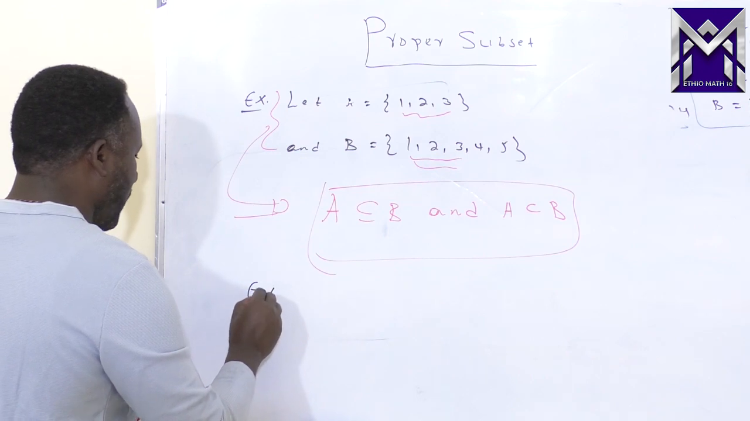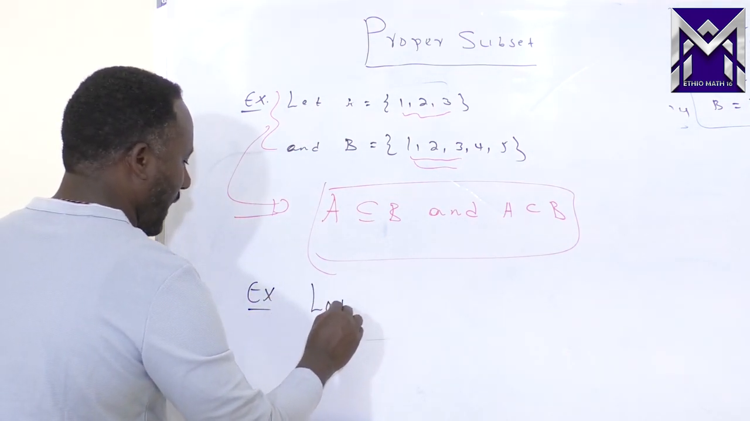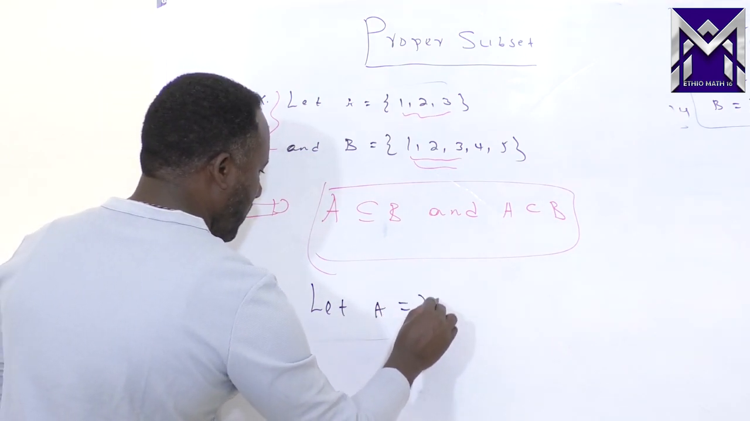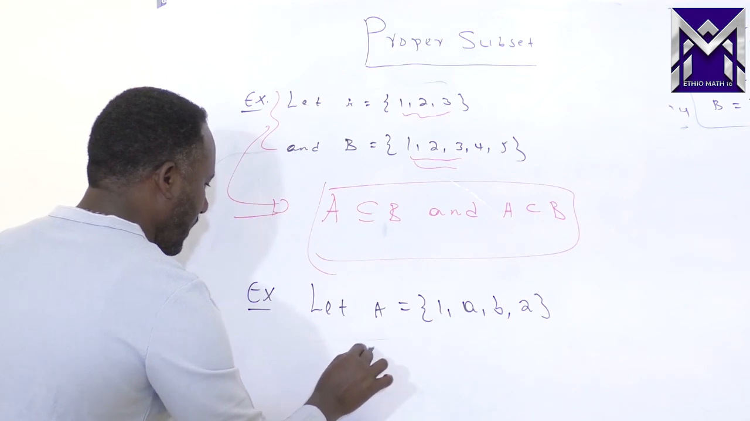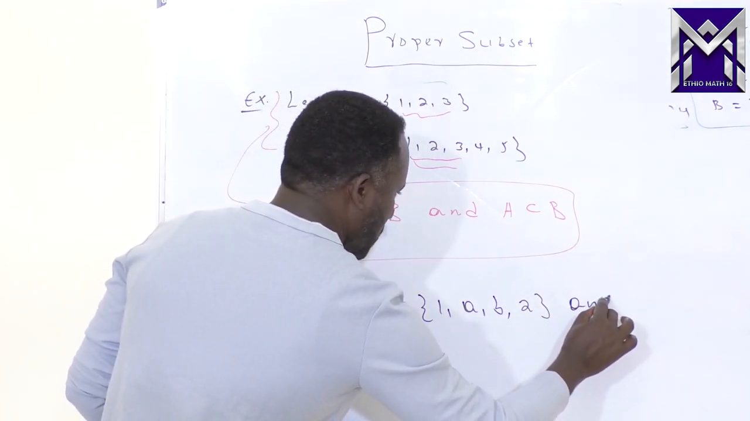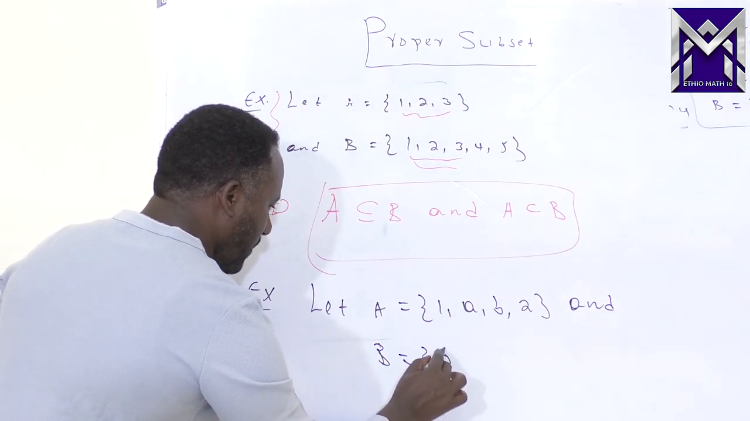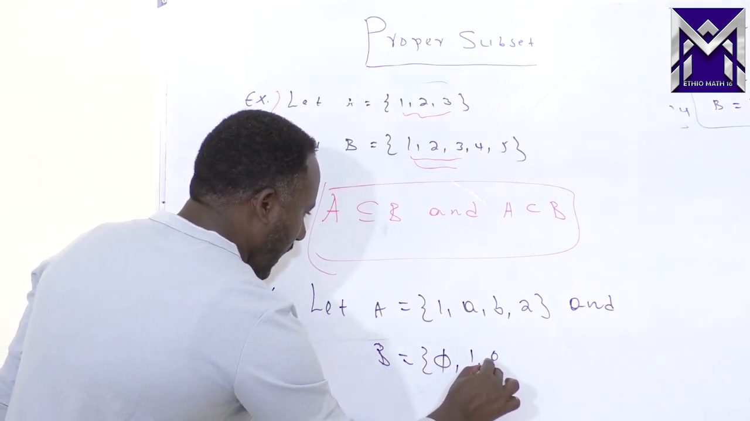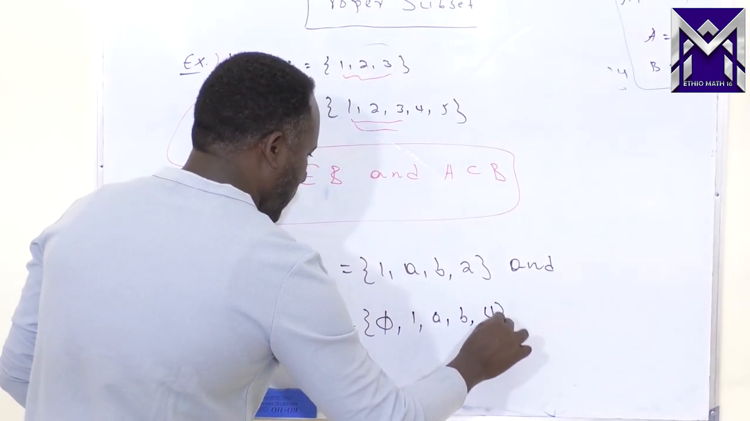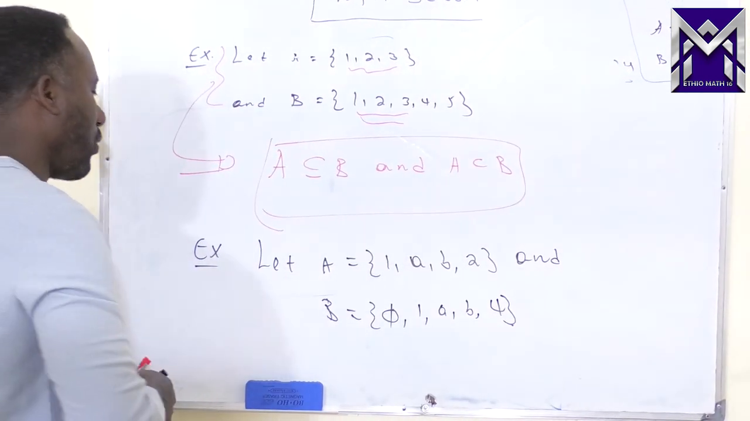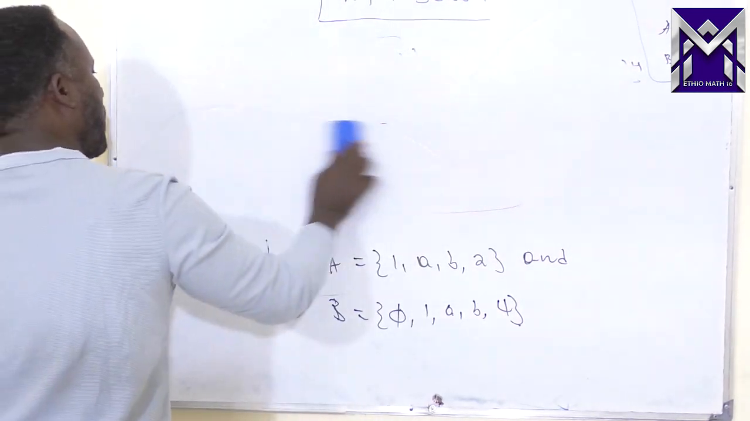Let me add one more example. The second example: let A be given by {1, a, b, 2} and B be given by {1, a, b}.